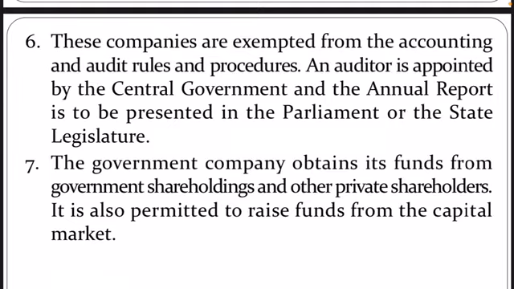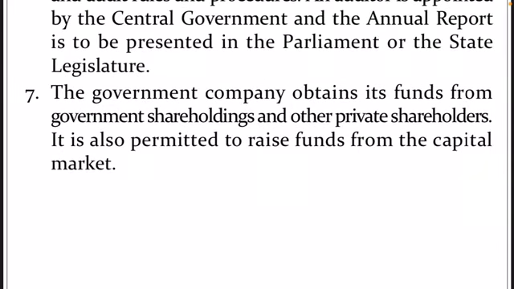Whatever the report is, the annual report and the auditing report of these companies are presented in the parliament after the auditing is completed. So the auditor and the auditing procedure is applied by the central government. The government company obtains funds from the government shareholdings or other private shareholders. It means the public, the private shareholders, can buy shares from this government, and government shareholdings also.